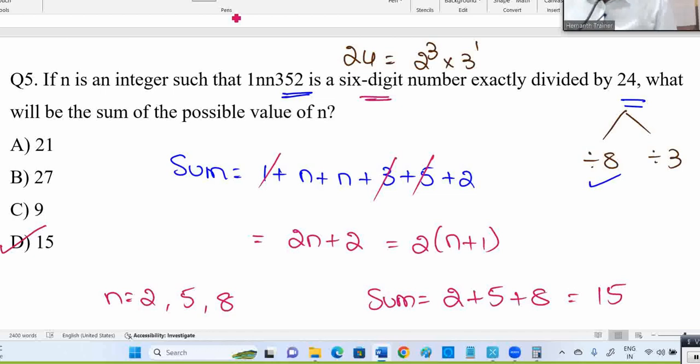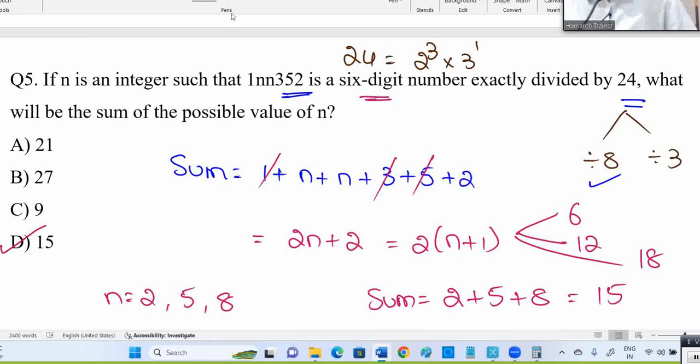See, here if I place n value 2, the sum will become 6. If I go with n value 5, the sum will become 12. If I go with n value 8, 18 is the summation. 6 is divisible by 3, 12 is divisible by 3, 18 is divisible by 3.